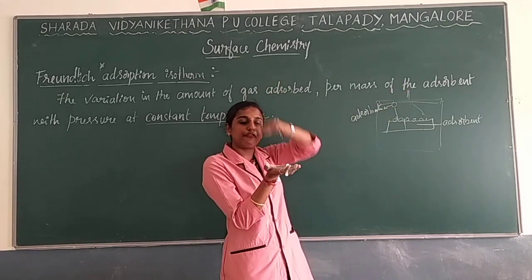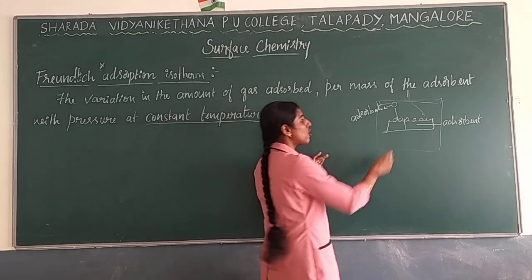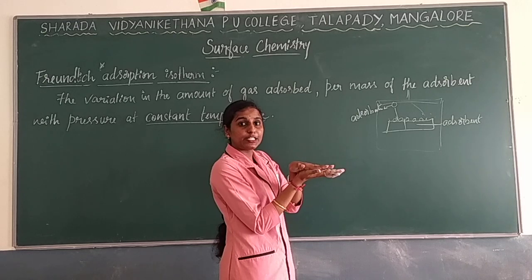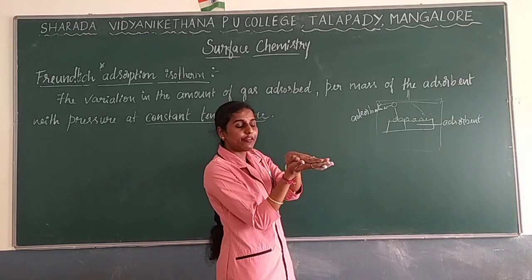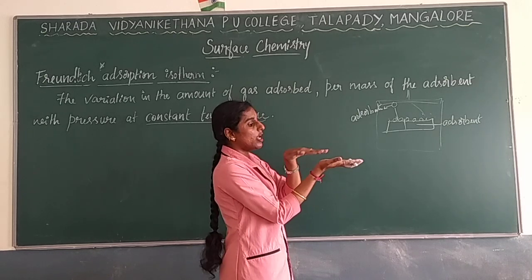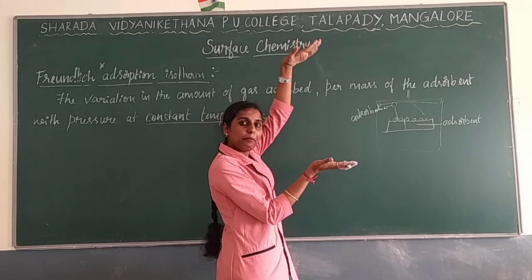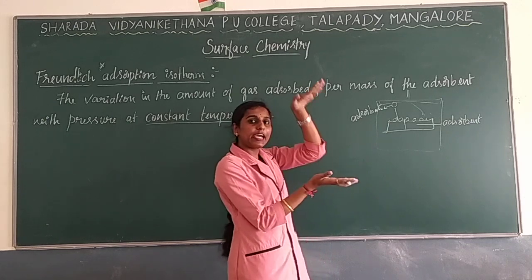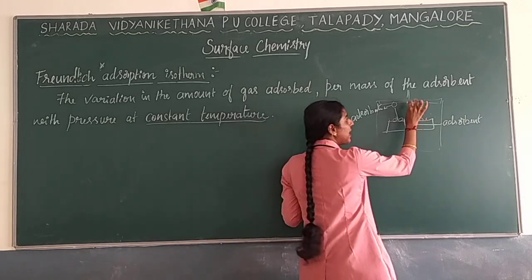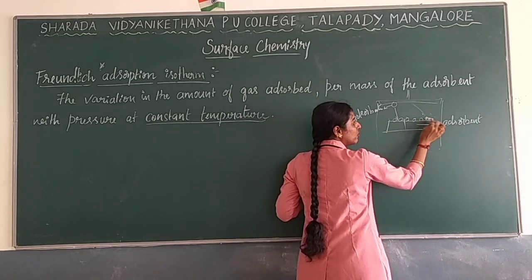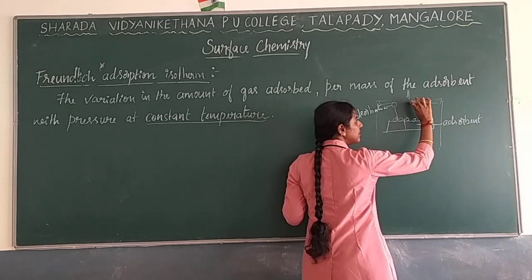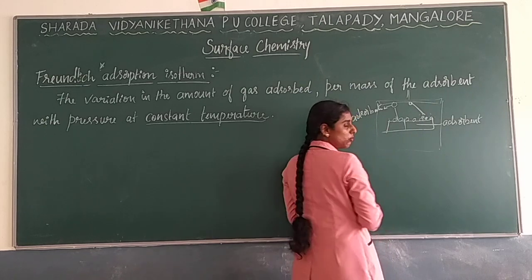However much pressure you apply is of no use, because all the surface area has been covered with the adsorbate. Now there is no space, so applying more pressure is of no use. If you apply continuous pressure, what will happen? Though the surface is filled with adsorbate, for example, here one molecule is there.